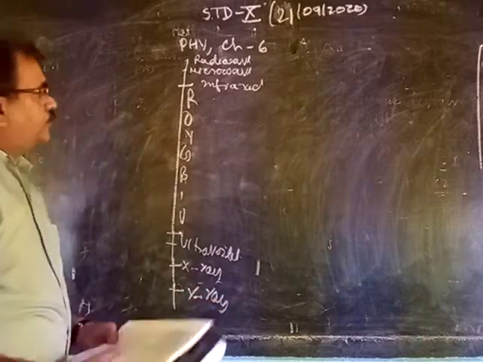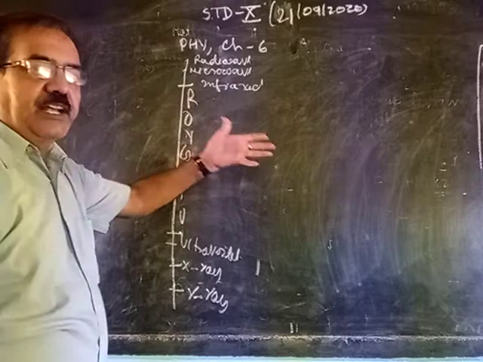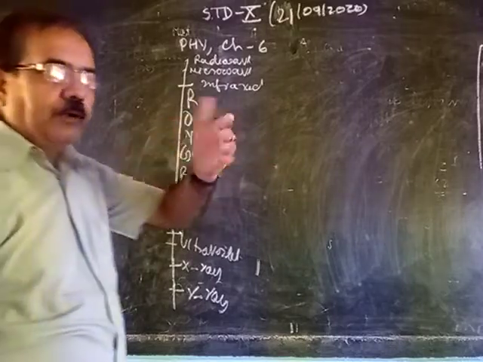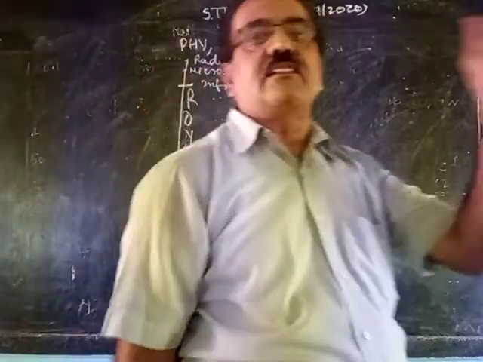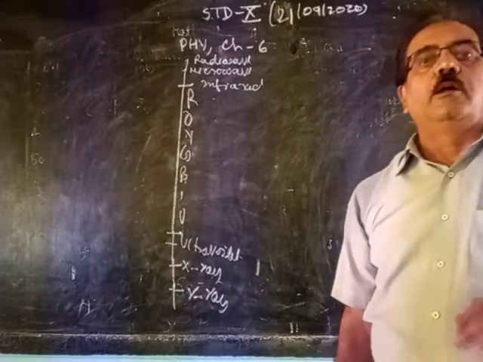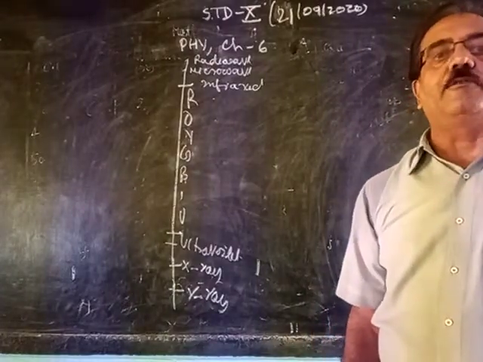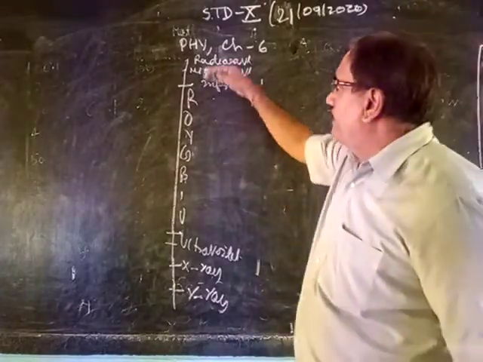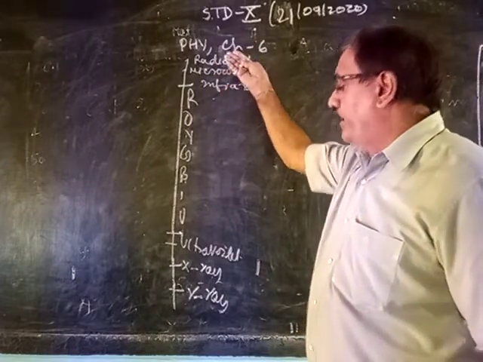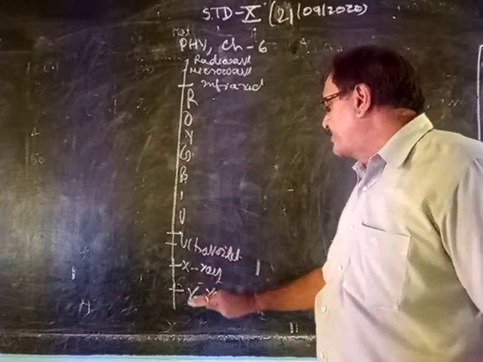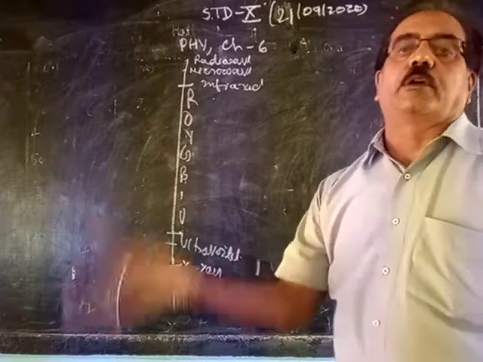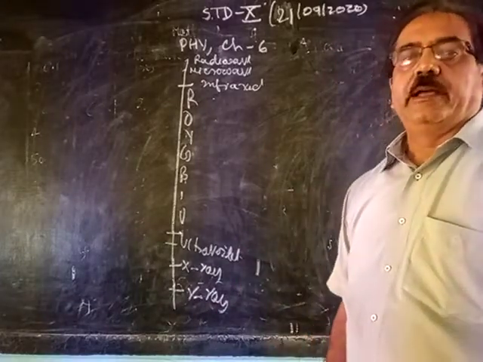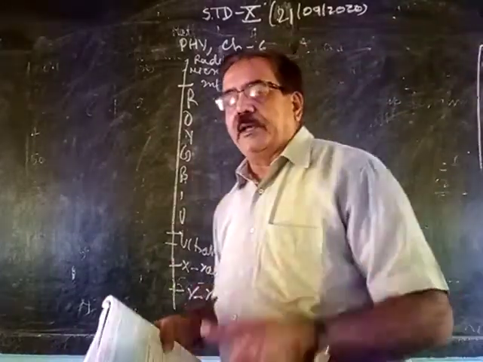So these are the visible colors. That's why we can see them. Why visible? Because they create a different sensation on our eye because of the different speed and wavelength. But infrared, microwave, radio wave, ultraviolet, X-ray and gamma ray are invisible colors. We cannot see them.